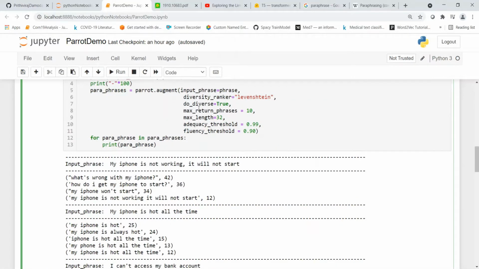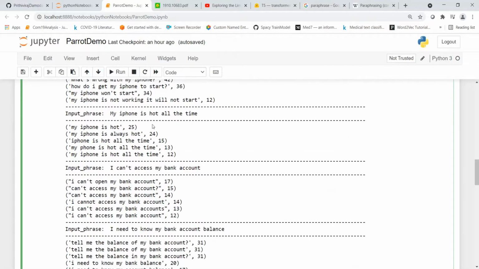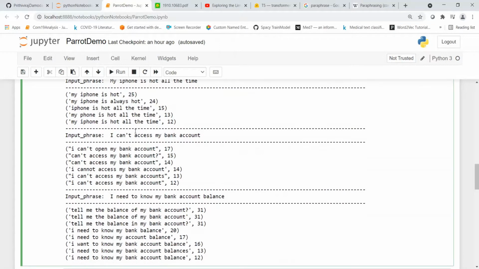When I set do_diverse equal to true, again I am giving the same sentences. You see this: what's wrong with my iPhone, how do I get my iPhone to start, my iPhone won't start. These are diverse, but they mean the same thing, that your phone is not working. My iPhone is hot all the time is more or less the same. Here you have I can't access my bank account, I can't open my bank account.